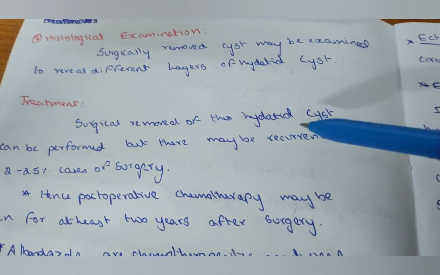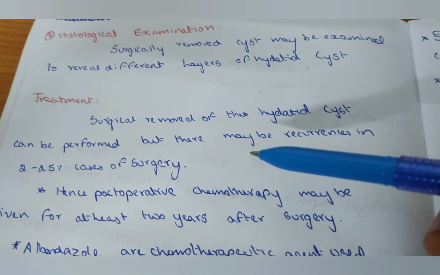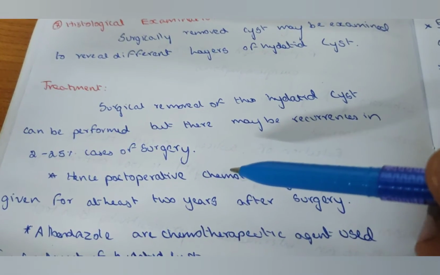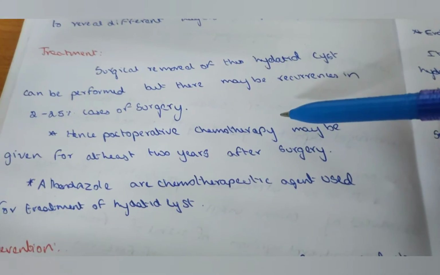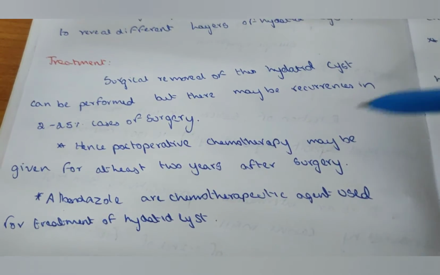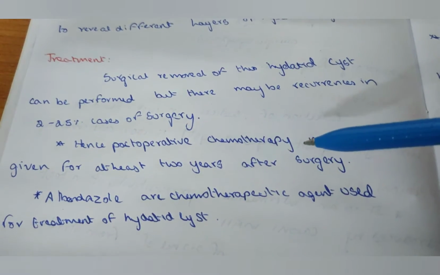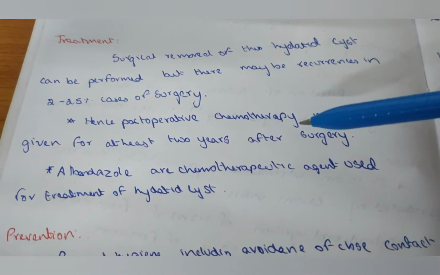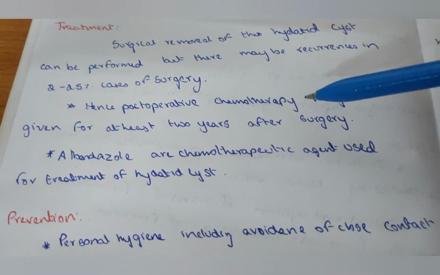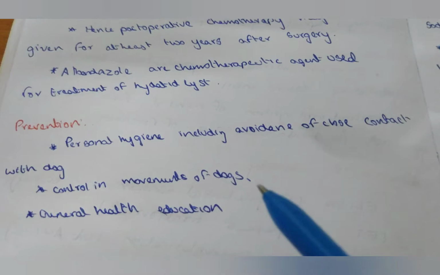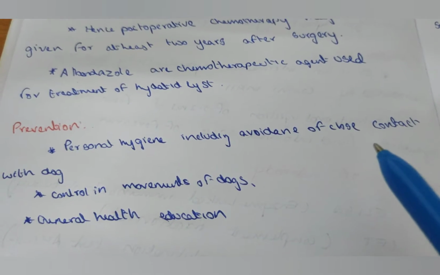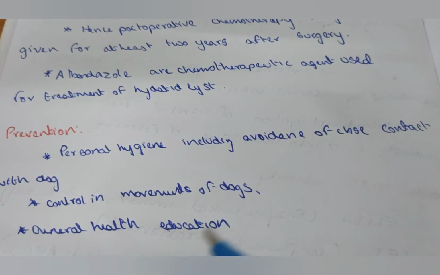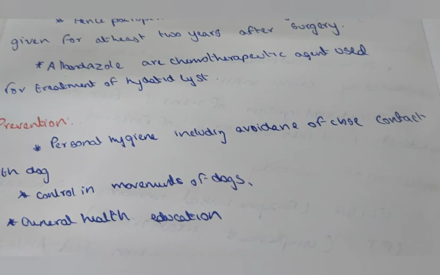Treatment: surgical removal of hydatid cyst can be performed, but there are recurrences in 20 to 25% of cases of surgery. Hence, post-operative chemotherapy may be given for at least 2 years after surgery. Albendazole is a chemotherapeutic agent for the treatment of hydatid cyst. Prevention: personal hygiene, avoiding close contact with dogs, control of movement of dogs, and general health education.